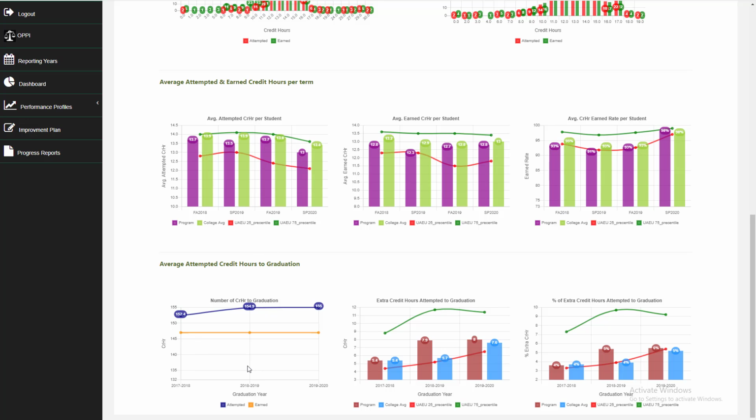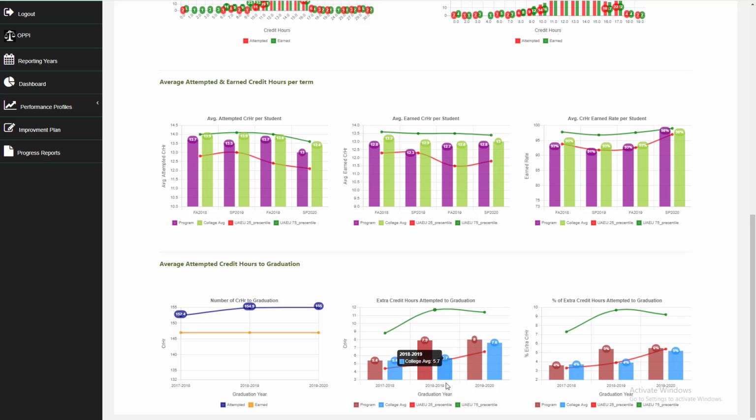Going down here, we show you how many credit hours the students attempt in order to graduate. For graduation, here we have 147 credit hours they need to graduate. And on average, for the students graduated in 1920, they attempt 155 credit hours in order to receive 147 credit hours to graduate. So you can see here is the extra credit hours attempted. So on average for 1920, the students attempt 8 more credit hours in order to graduate. And the average in the college is 7.6.